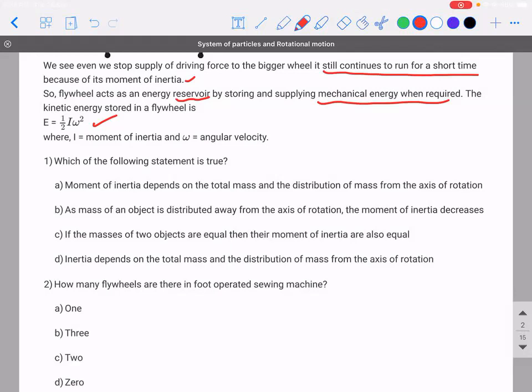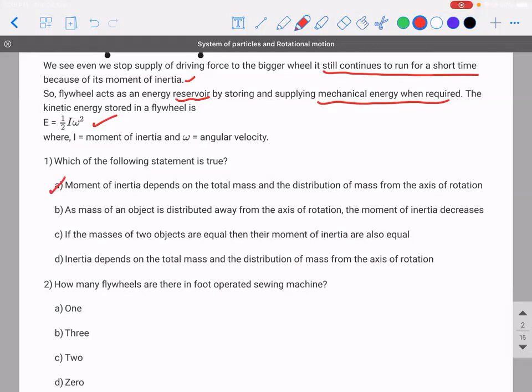First one, moment of inertia depends on the total mass and distribution of mass from the axis of rotation. Second, as mass of an object is distributed away from the axis of rotation, the moment of inertia decreases. Third, if the masses of the two objects are equal, then their moment of inertia are equal. Fourth, inertia depends on the total mass and distribution from the axis of rotation. So which one is right among the four? Option A, sir. Correct.